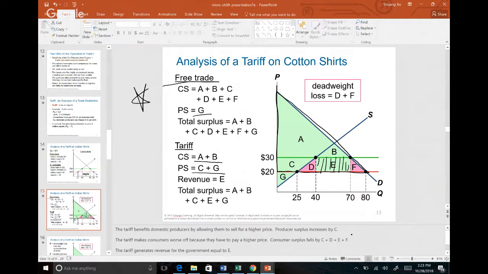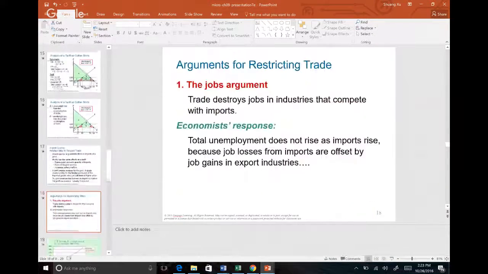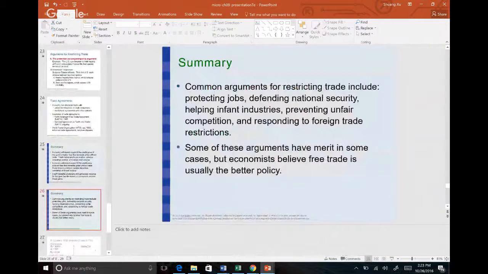Your total surplus is A, B, C, E, G, but this D and E, or D and F, this is called deadweight loss. Okay. All right, so that's that part. Okay, so that's it for chapter 9.